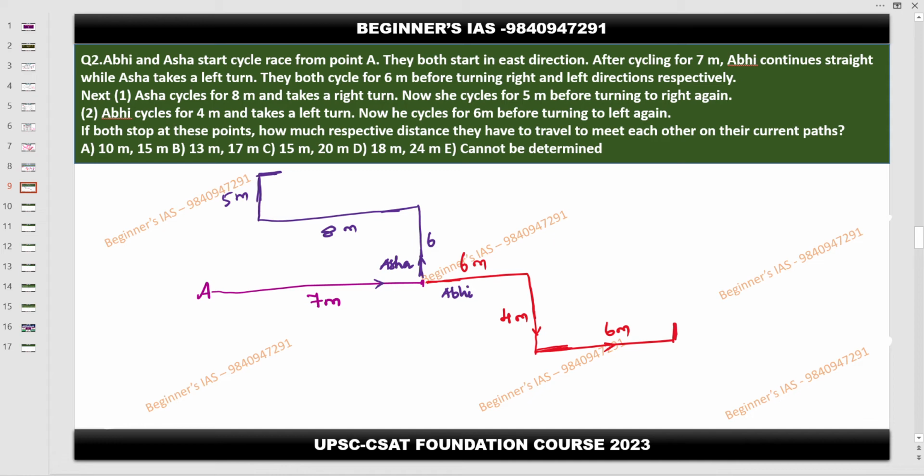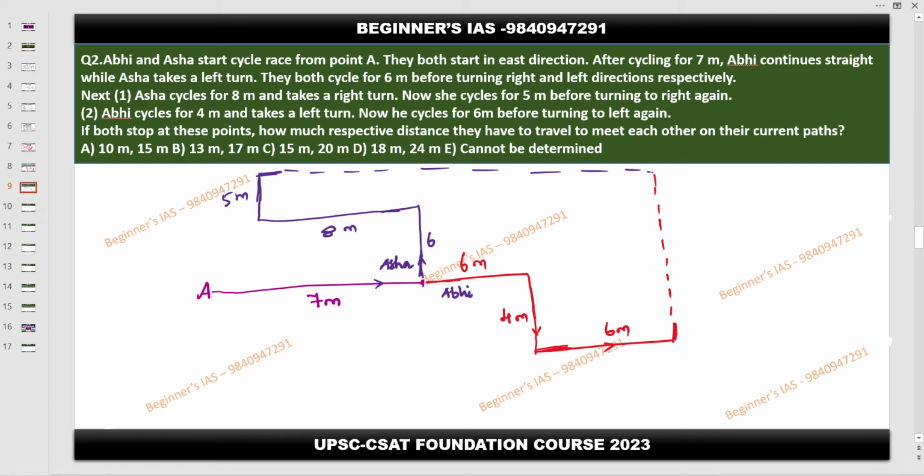Now listen carefully. If both stop at these points, turning right and stopping at this point, how much respective distance do they have to travel to meet each other? Abhi has to travel this much distance. Then Asha needs to travel this much distance to meet again. Understood, everyone so far?